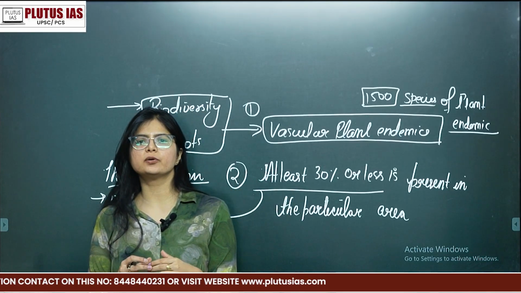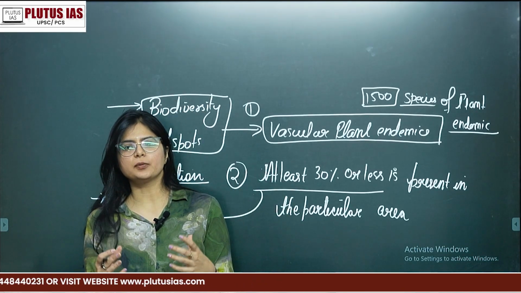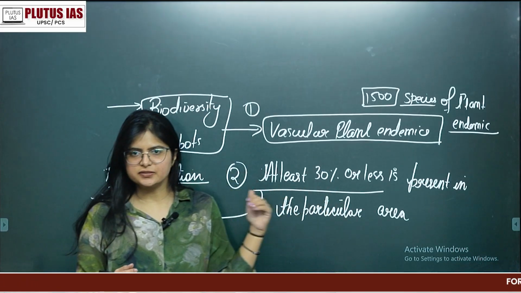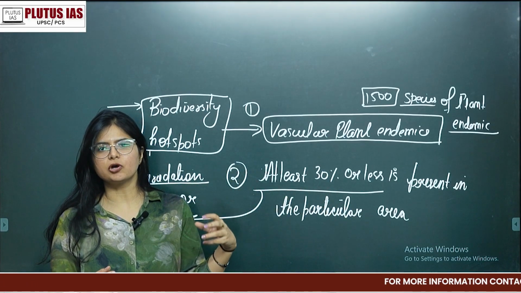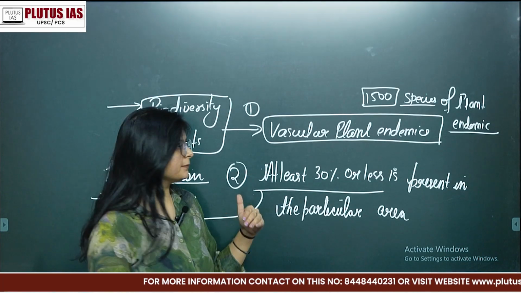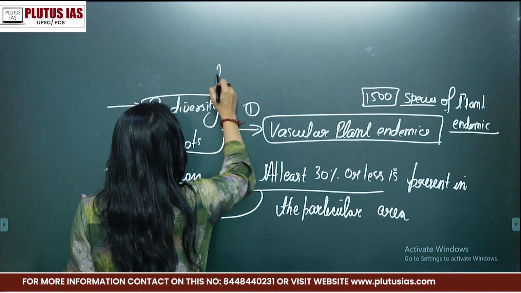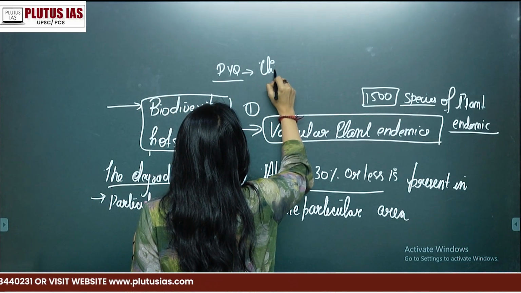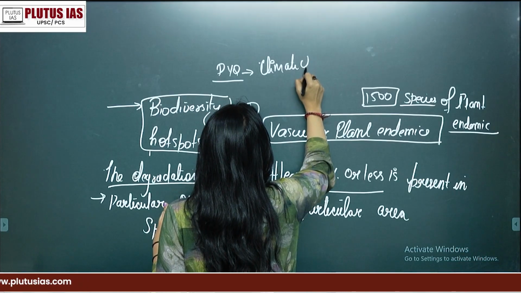Whenever you are doing a topic for geography optional, if you see the PYQs of biodiversity, you would have seen there are certain questions asking about its importance and degradation. For example, there is a PYQ related to climate change.